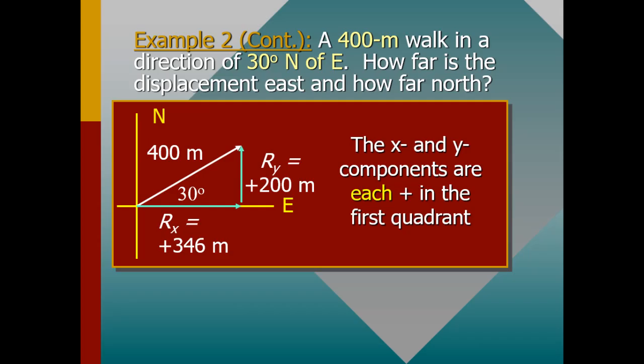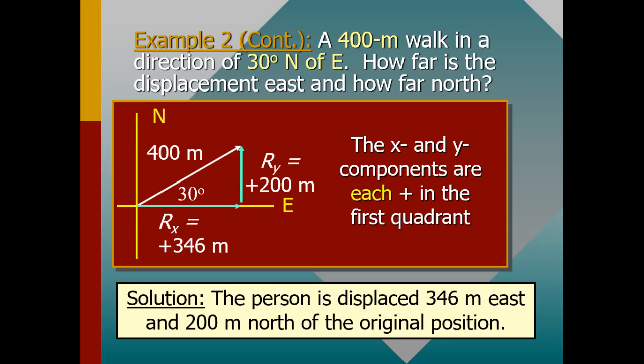Okay, so in conclusion, according to what we have been asked, which is how far is the displacement east and how far north: the person is displaced 346 meters east and 200 meters north of the original position, because 200 is talking about the north part and 346 is talking about the east part.